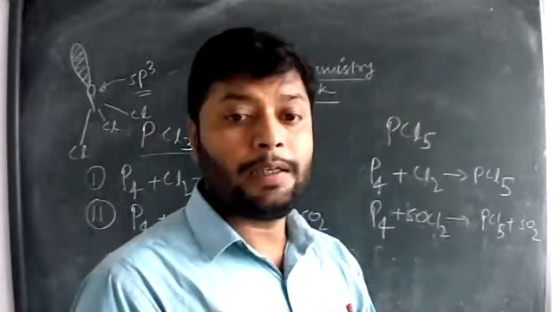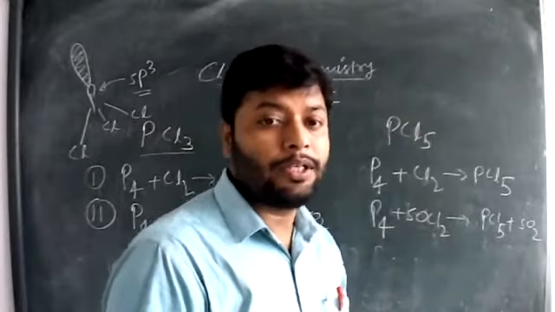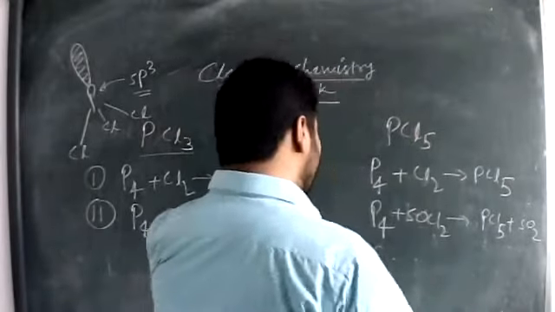So the structure will be trigonal bipyramidal.